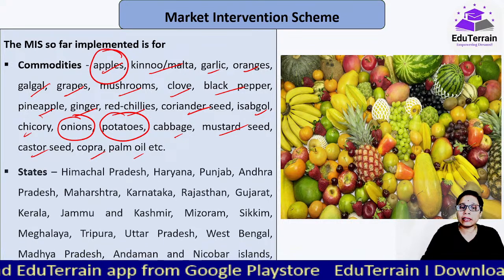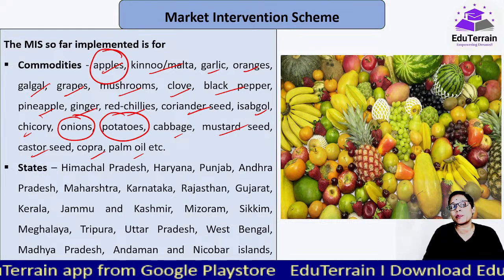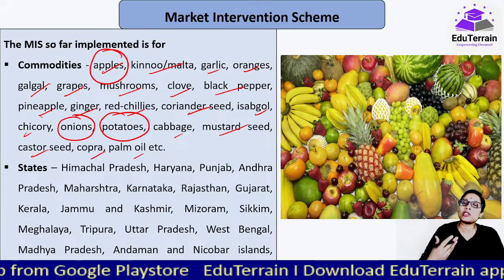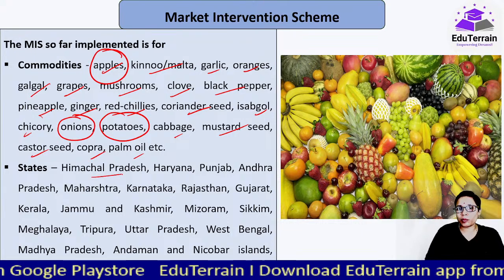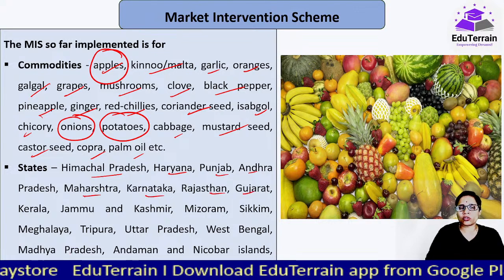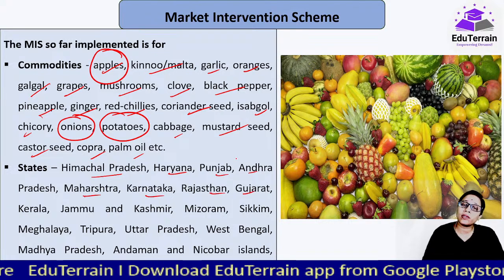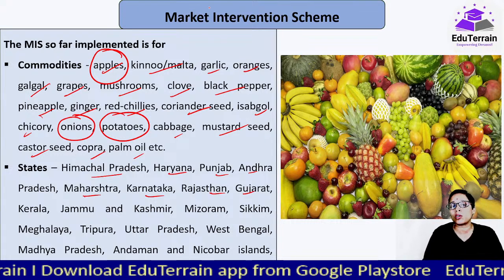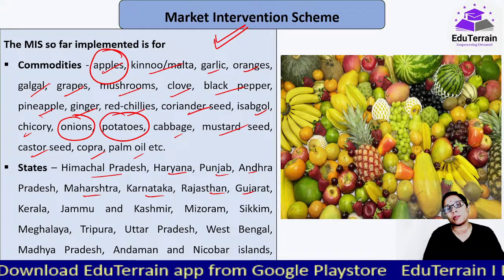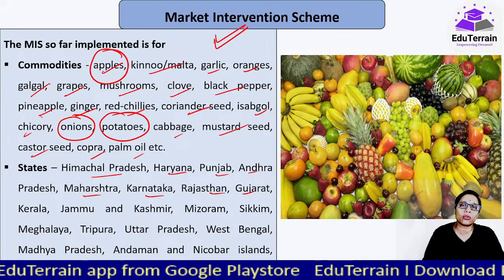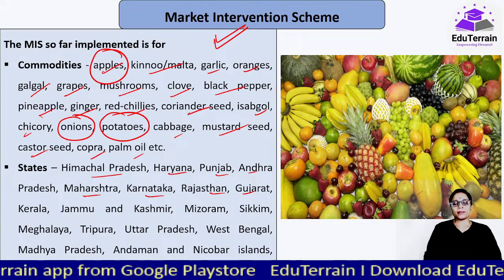And these are the states in which it has been implemented at the request of the state: Himachal Pradesh, Haryana, Punjab, Andhra Pradesh, Maharashtra, Karnataka, Rajasthan, Gujarat. They have at one time or another requested the central government to implement this scheme in their state in order to protect the interest of the growers.